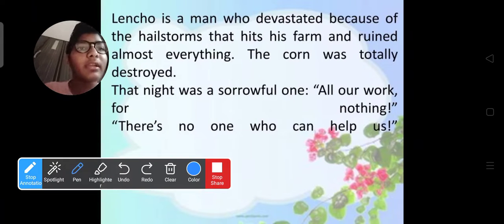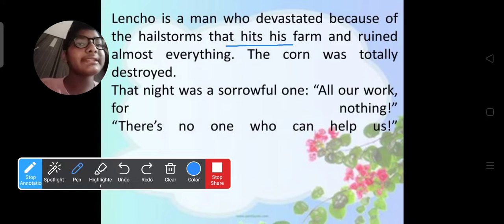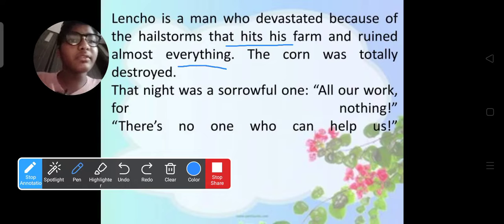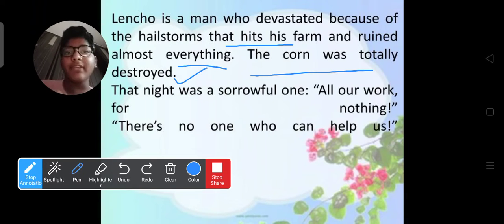Lencho is a man who is devastated because of the hailstones that hit his farm and ruined almost everything. The corn was totally destroyed. We know that in that surrounding valley, there was nobody else. Only Lencho.